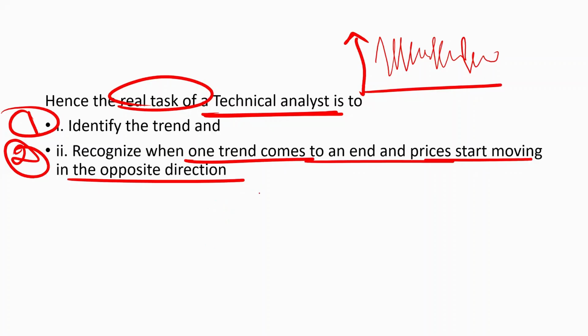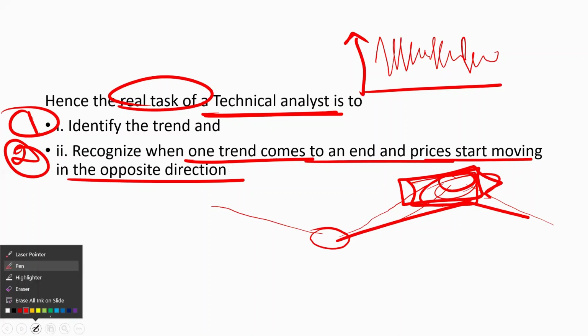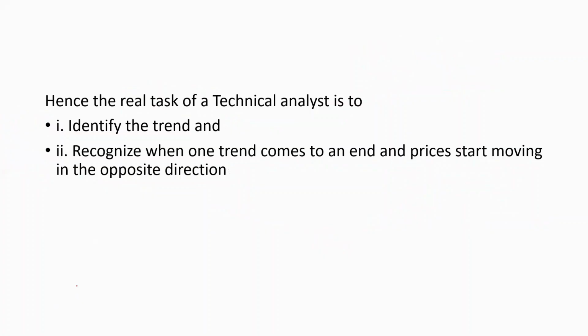You need to analyze both things. If one trend is going on, when will that particular trend come to an end? Okay? And finally, the prices will start moving opposite, or it may be vice versa. Today if the price is going up, it may be possible that it will come down as well. Okay? So you need to recognize, you need to identify when this point is coming, when the movement will become opposite. Okay? So it is actually not a very simple task to do technical analysis. It is rather a very risky and very detailed kind of study, and knowledge is what you require.